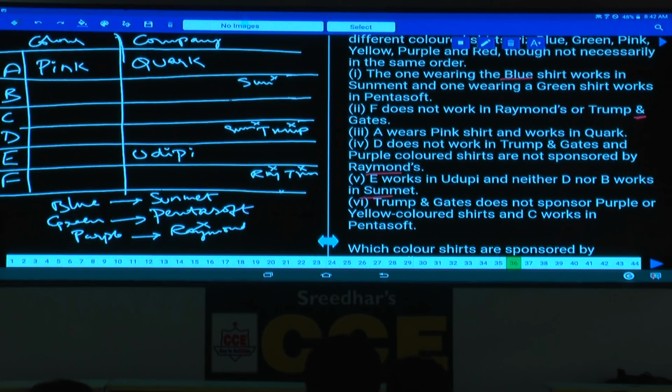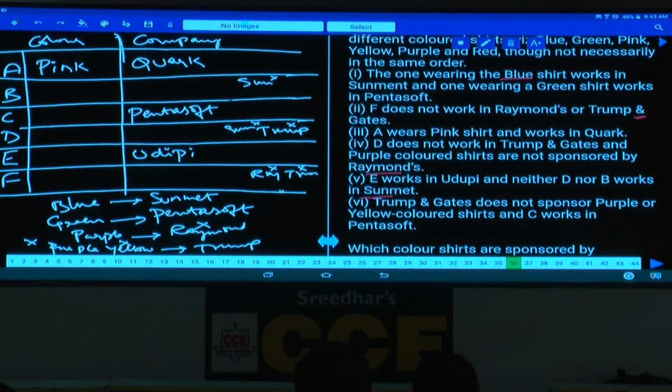And Trump and Gates does not sponsor purple or yellow colored shirts. And C works in Pentasoft. Now C works in Pentasoft is given. Now for this Trump and Gates, purple is cross, and yellow. Now this purple and yellow were not sponsored by Trump and Gates. Now this is the information provided, isn't it?